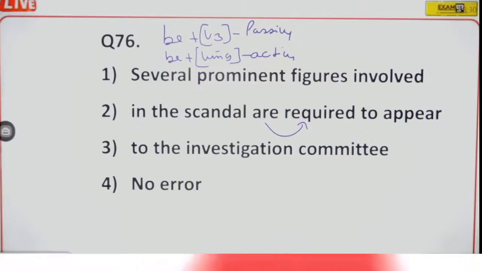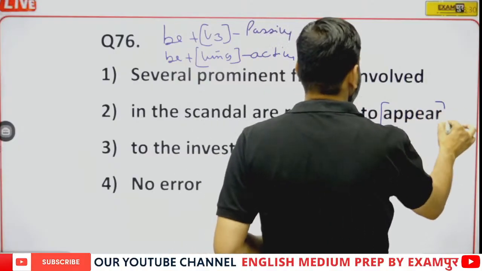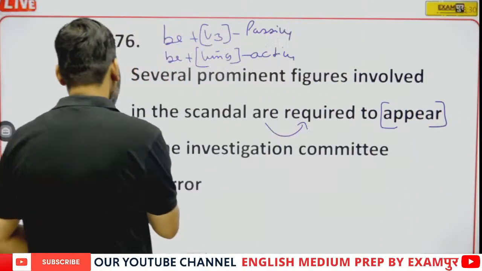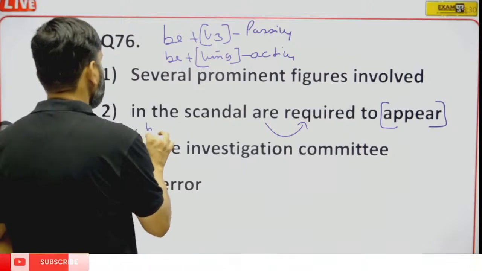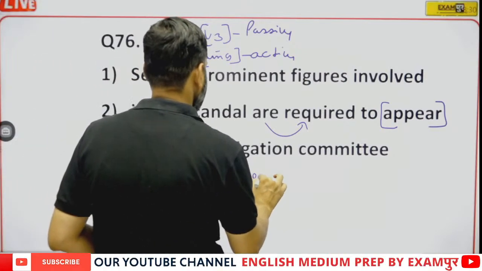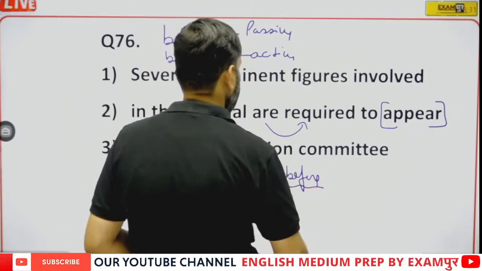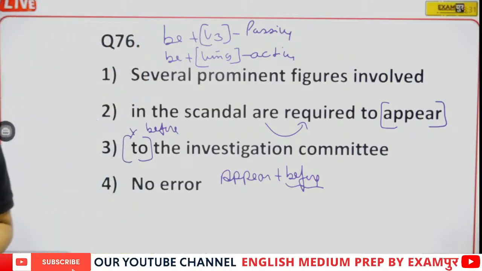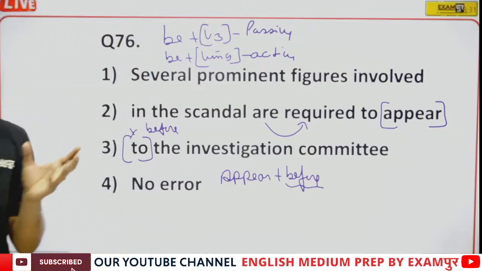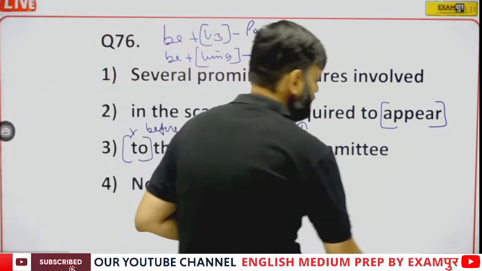Here are required is absolutely correct, but the word appear is not followed by to. Appear is always followed by before. Appear before is the right usage. These are prepositional questions.